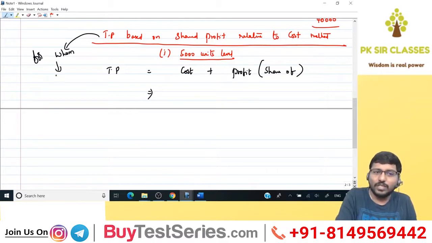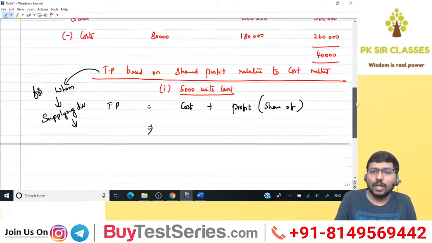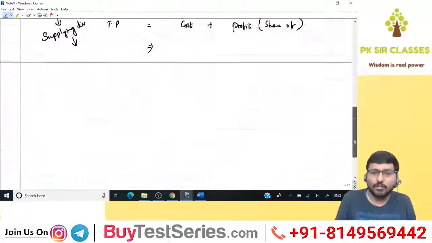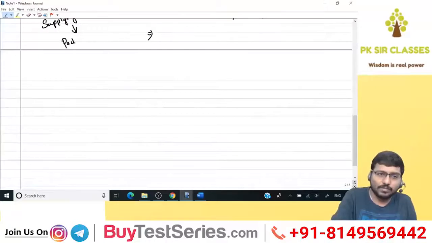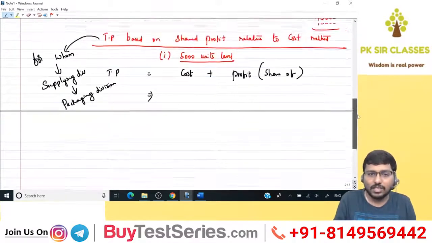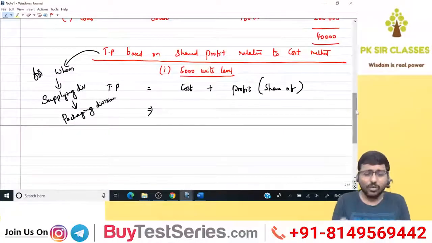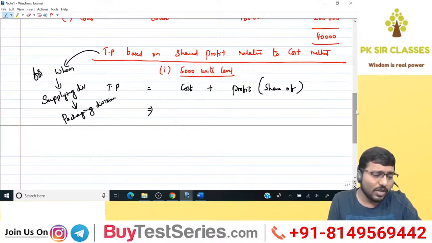You always fix TP for the supplying division. And for your information, who is the supplying division over here? Packaging division. So I'm fixing TP for the packaging division. Now, for the 5,000 units level, what is the cost of the packaging division?